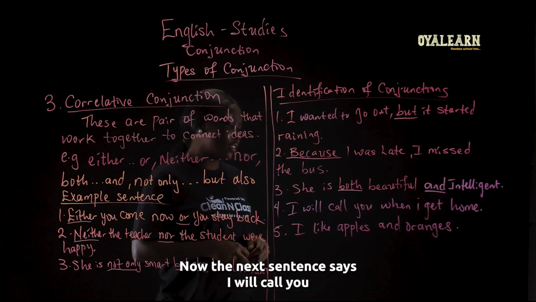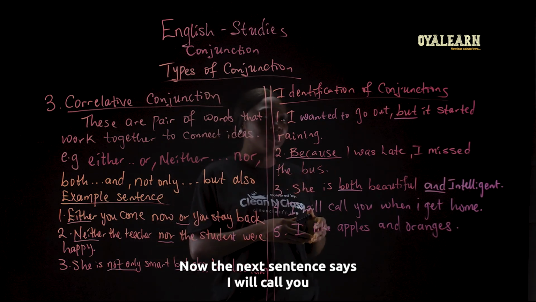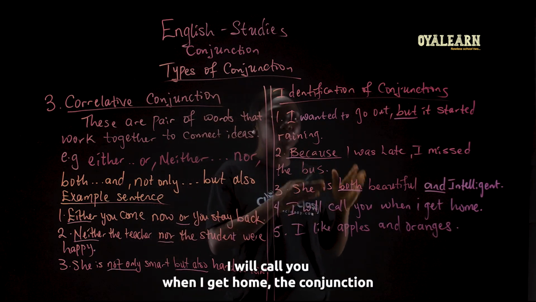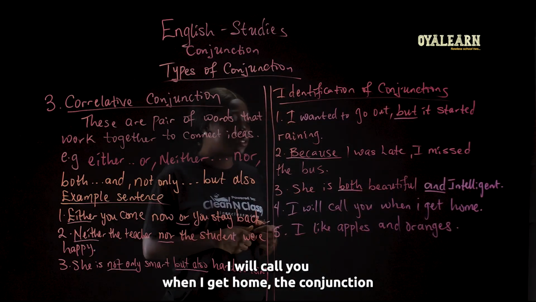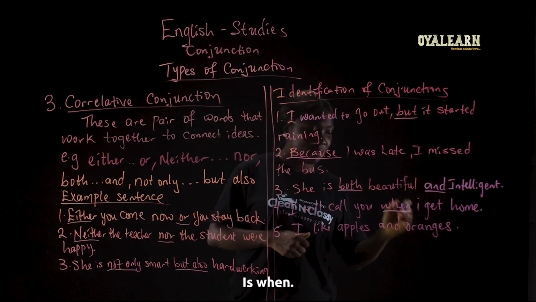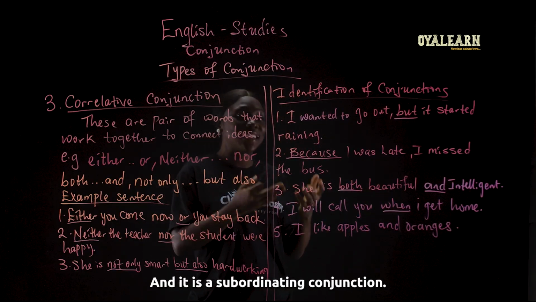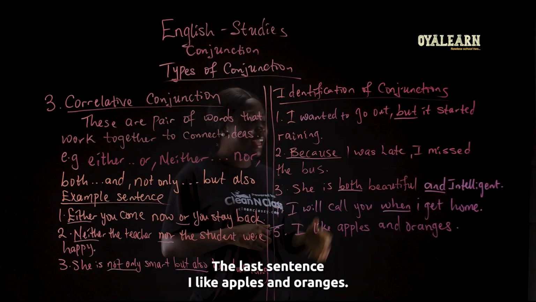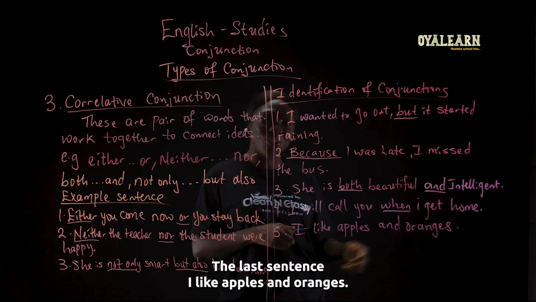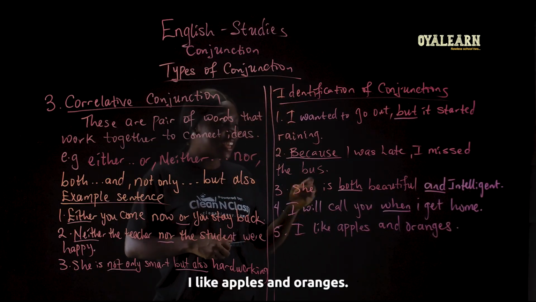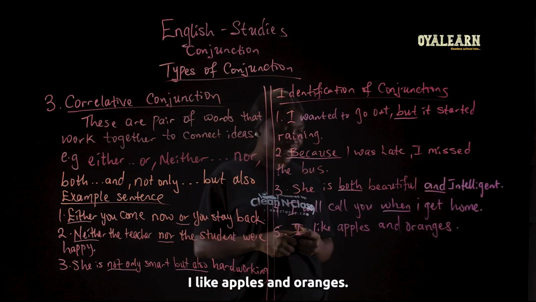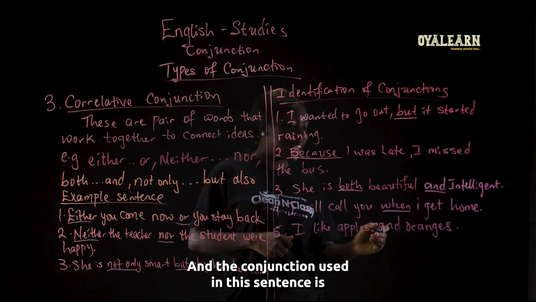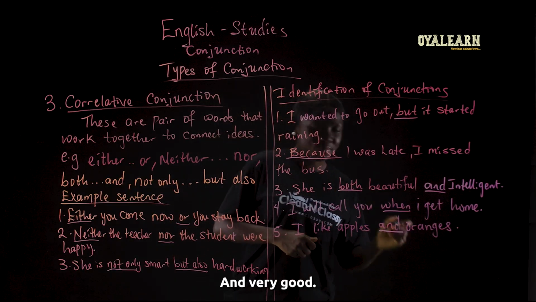The next sentence says, I will call you when I get home. The conjunction is when, and it is a subordinating conjunction. The last sentence, I like apples and oranges. The conjunction used in this sentence is and.